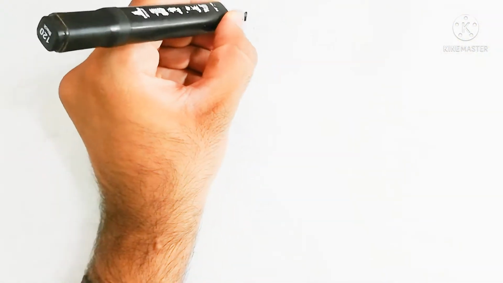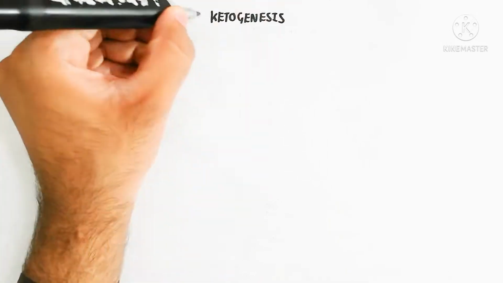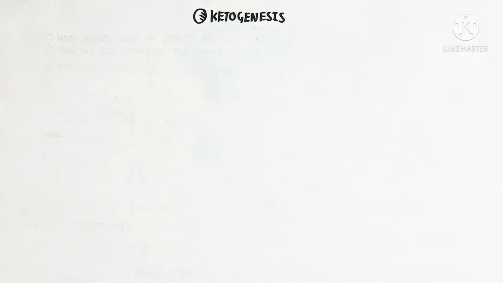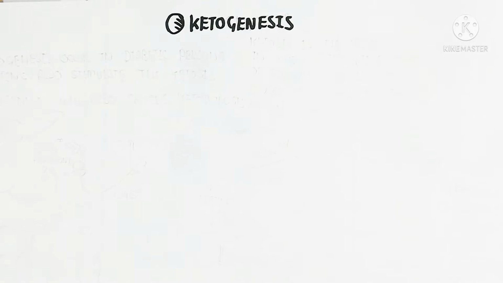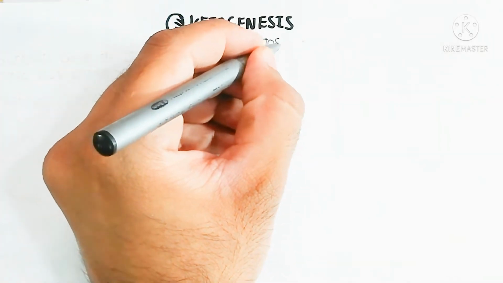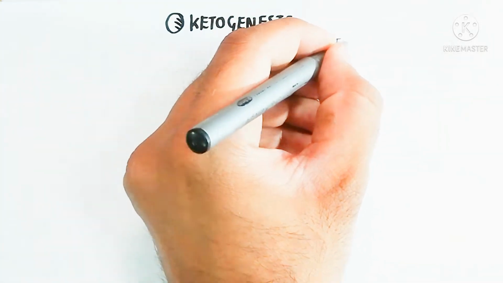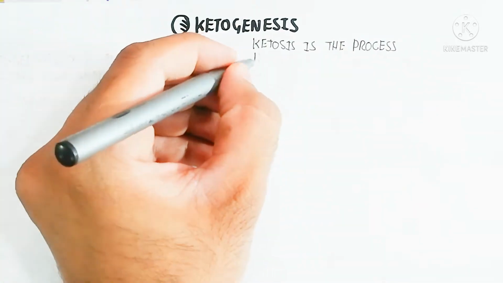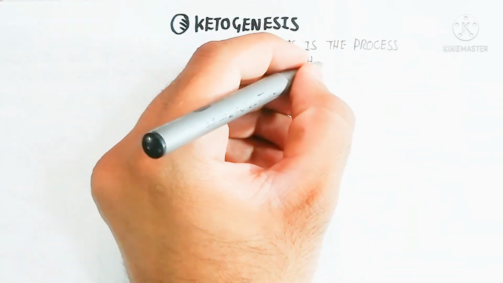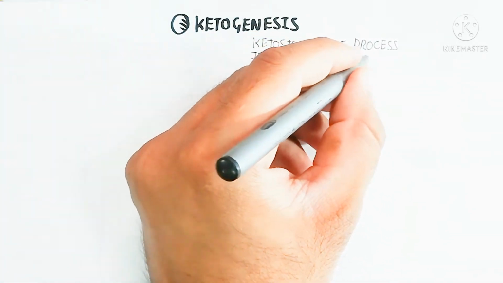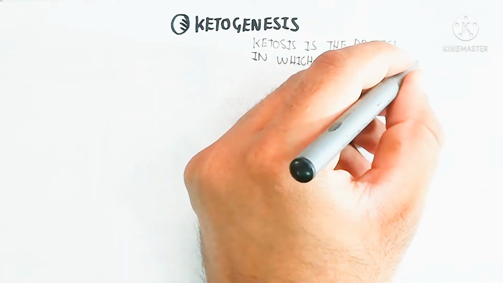Hello, in this video we will discuss ketogenesis. Keto means keto sugar and genesis means production, the process in which ketone bodies are produced. Ketosis is the process in which an alternative form of glucose is produced in the blood, known as ketones.